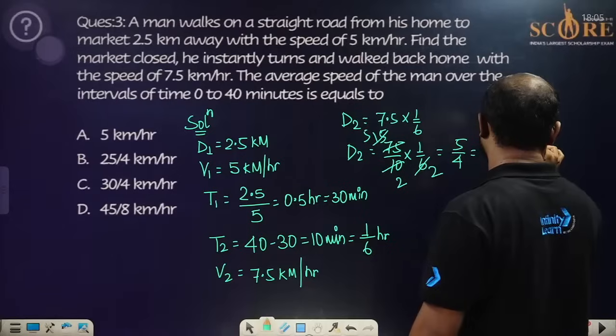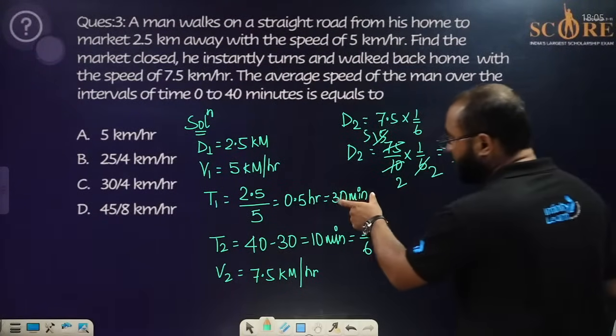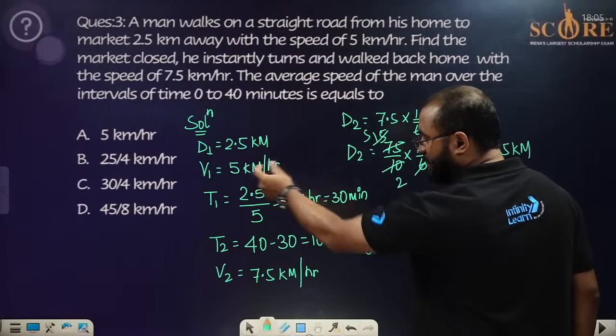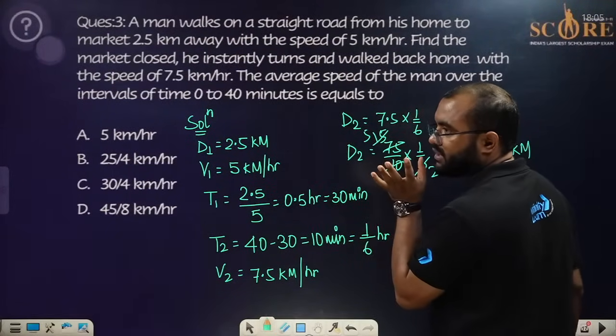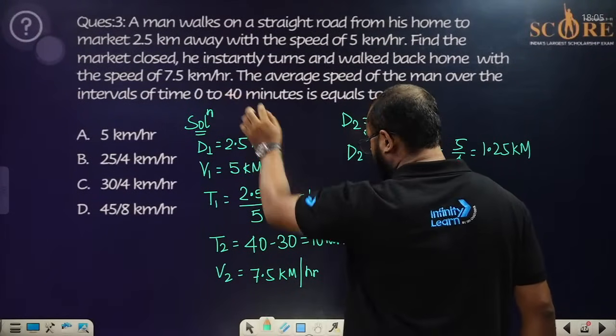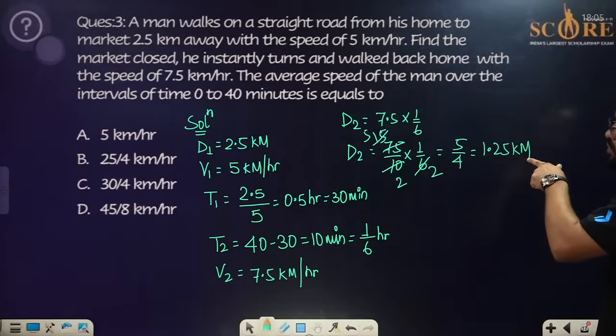Now there is the change. That is why it has been wrong, everyone. I was doing it wrong. This is what is correct, because when we are traveling 2.5 kilometer at 5 kilometer per hour, already 30 minutes have taken place, and we have to give the answer according to the maximum 40 minutes. The rest is 10 minutes. In the rest 10 minutes, it has traveled only 1.25 kilometer.